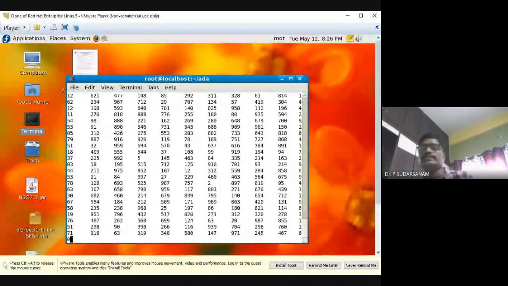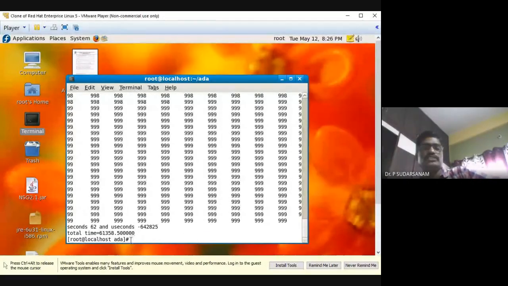Don't enter anything when you are executing your program, automatically you will get it now. So how much time is this?